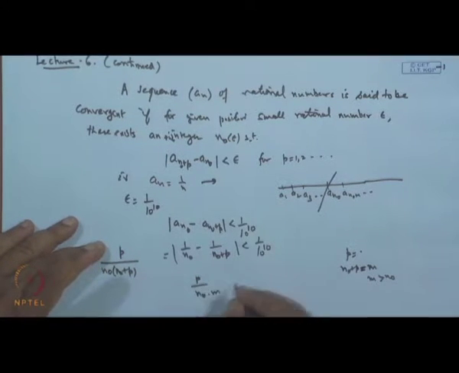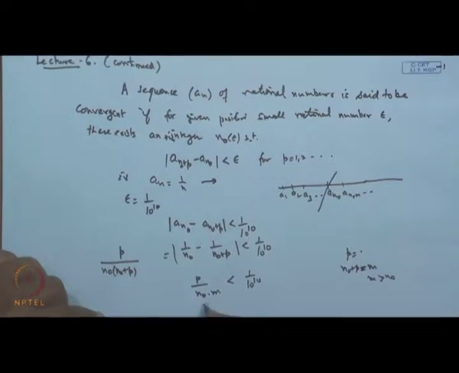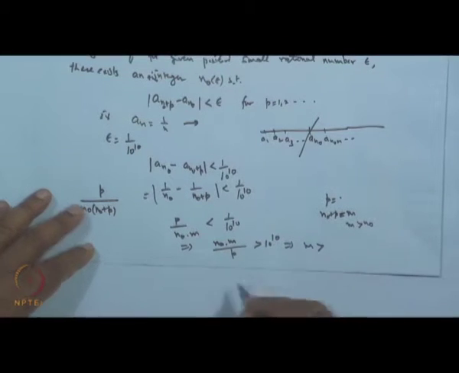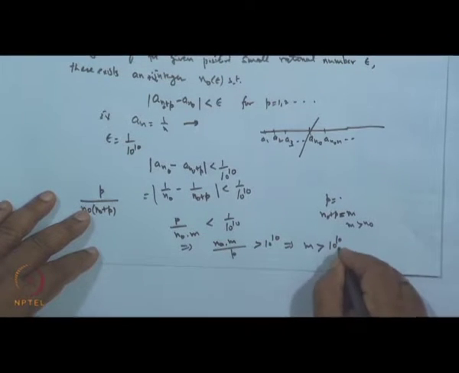So, we can say p over n naught m is less than 1 by 10 to the power 10. Therefore, n naught into m divided by p is greater than 10 to the power 10. So m can be obtained. From here m will be greater than 10 to the power 10 into p by n naught, is it not?